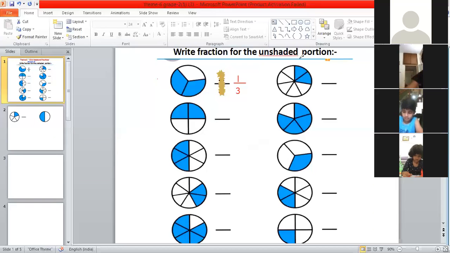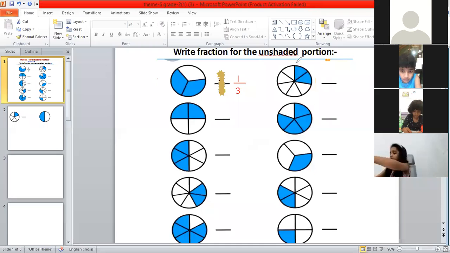Siddharth, look at your screen. This is your second question. This one. Okay. 1 minute, ma'am. Siddharth, how many parts are unshaded? Come on, tell me.